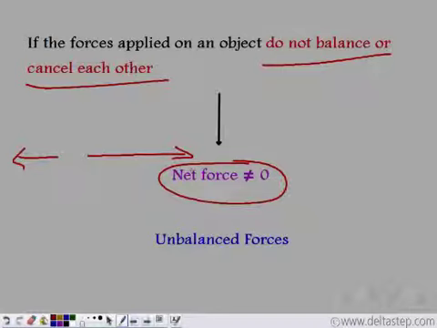So what have we studied so far? We have studied that force is a push or a pull, and force can make an object move. Further, when two or more forces act in the same direction, they add up, and when they act in opposite directions, they subtract from each other. When the forces are equal, they subtract such that the net force is equal to 0, and those forces are known as balanced forces. When the forces from the opposite ends are unequal, the net force is not equal to 0, and such forces are known as unbalanced forces.